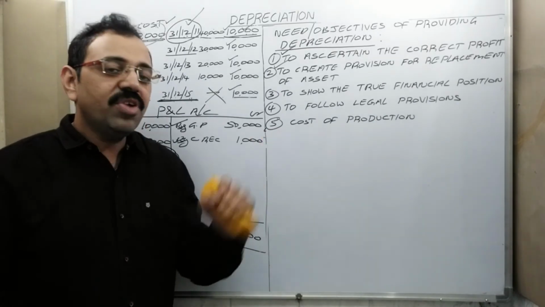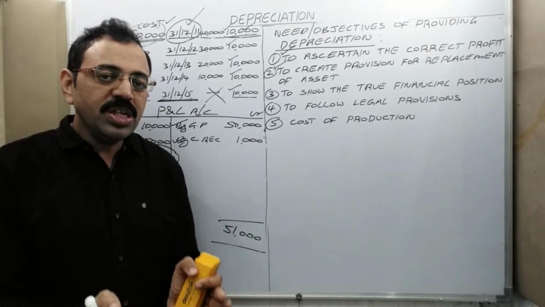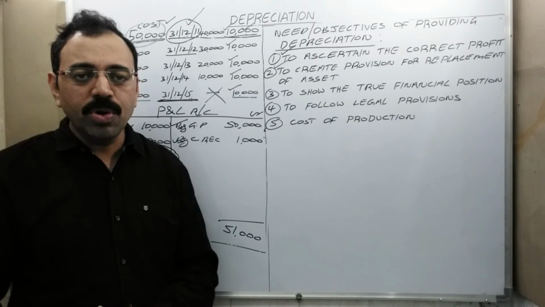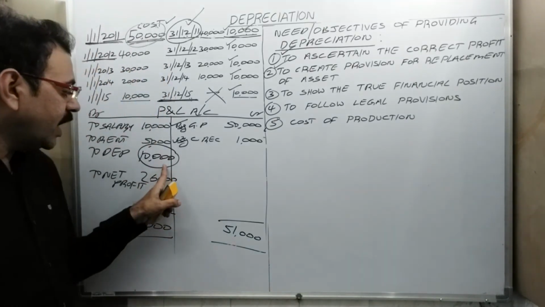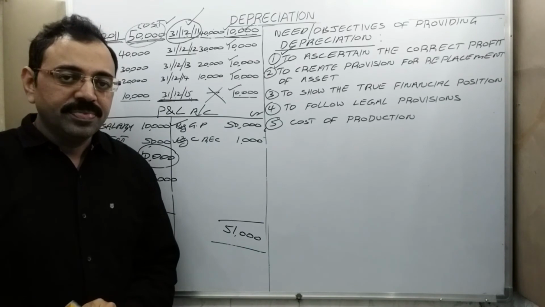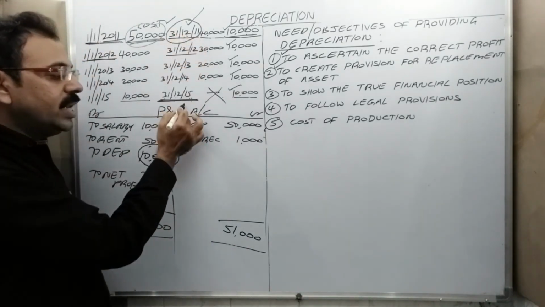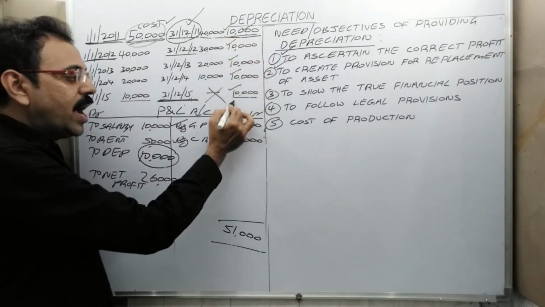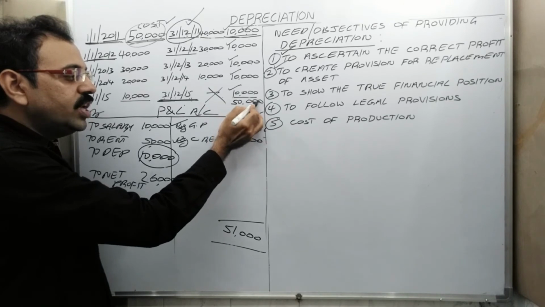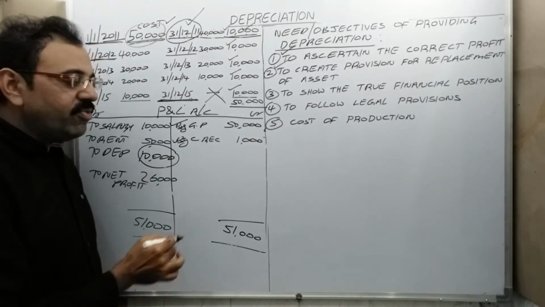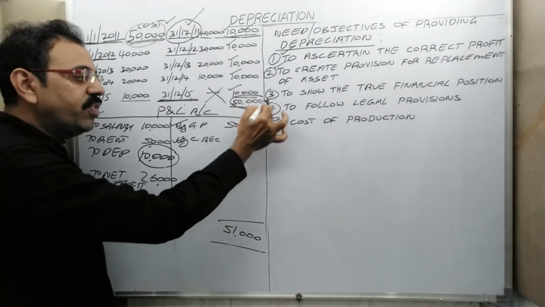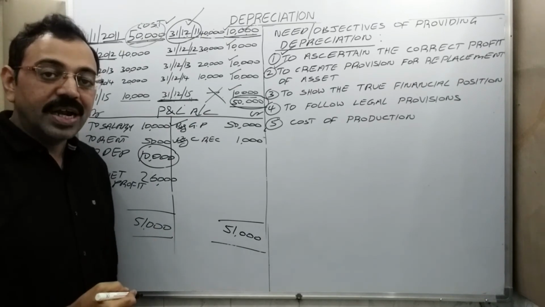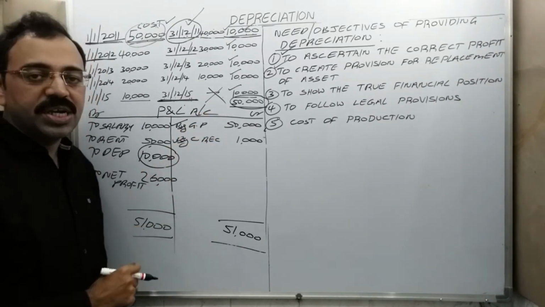If it is sinking fund method, then with that 10,000 rupees we create a provision. What is sinking fund method? In later stage you will come to know. Okay. So every year 10,000 rupees we are keeping aside. And when asset is totally damaged, then these 10,000 amounts will get accumulated and total amount becomes 50,000 rupees. Then when asset is damaged, with this 50,000 rupees, we can replace that asset. We can purchase a new one. That is the advantage of providing depreciation.